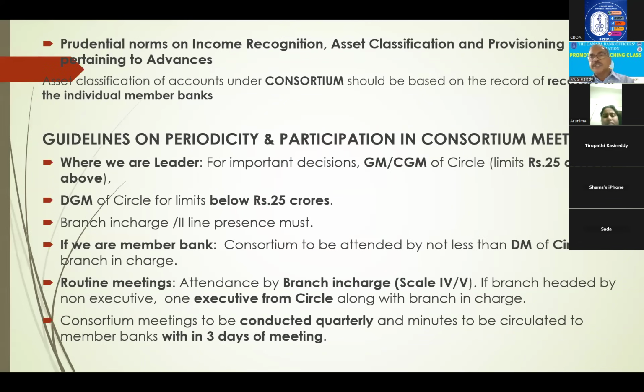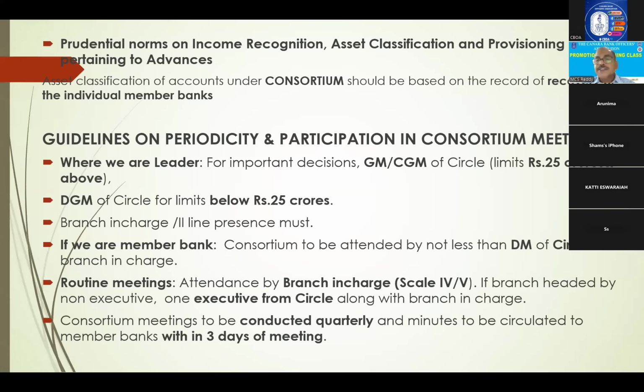Consortium, I told you, prudential norms, individual banks' recovery, already it has been covered. Guidelines on periodicity and participation in consortium meetings. Consortium meetings, normally we have to attend. And who has to attend? These guidelines are given. Where we are the leader, for any important decisions to be taken and our exposure is 25 crores and above,